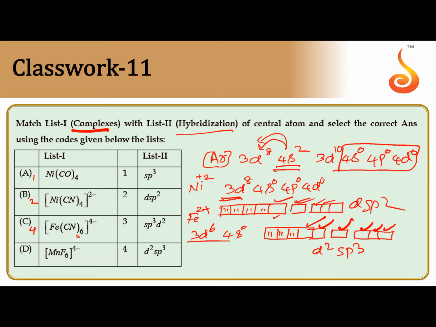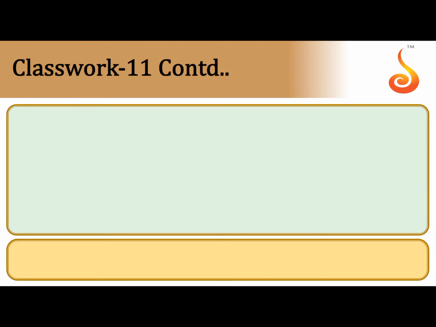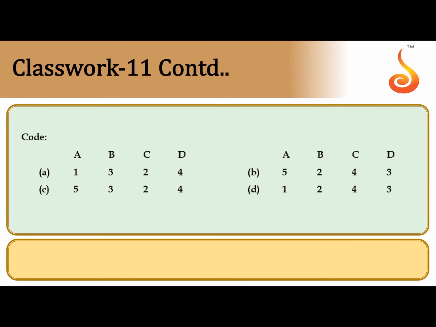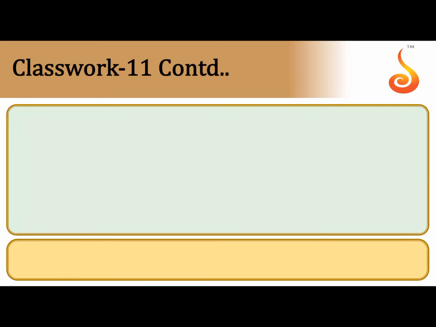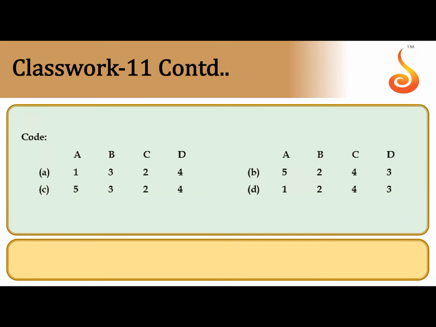For C, 4 is the correct option. D, you need not check. F minus is a weak field ligand and the coordination number is 6, so it is an outer d orbital complex. So A1, B2, C4, D3. So the correct option is D.